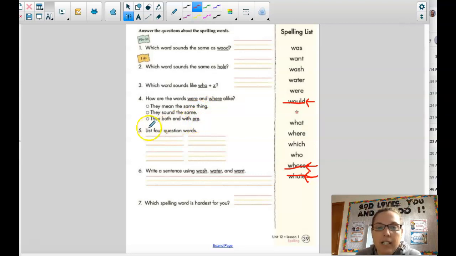Number 5, list 4 question words. So that means you're going to find 4 words in your list that you can start a question with. So first I'll give you time to read your words and find some. Okay, the first one I see is what. What would you like to read? So what is a question word? So I'll put a question mark by it. Another question word is where. Where are you going?